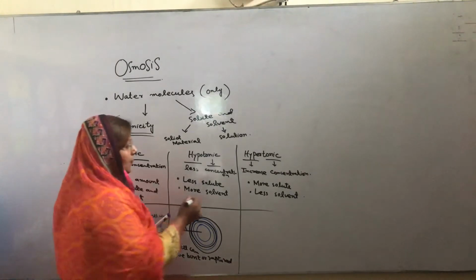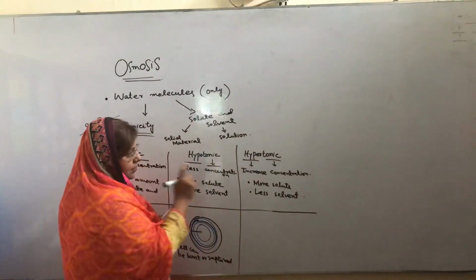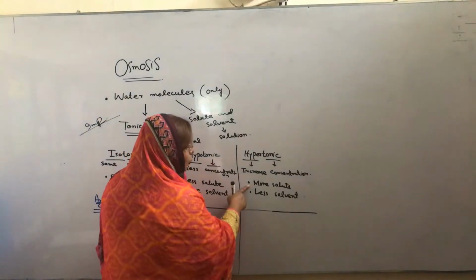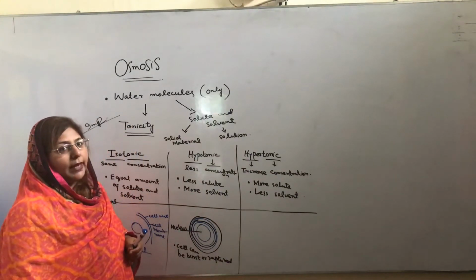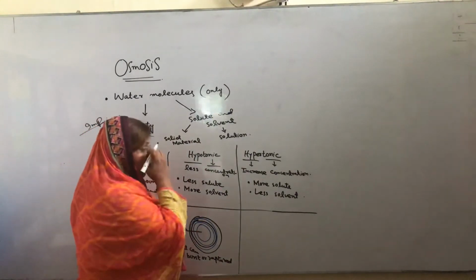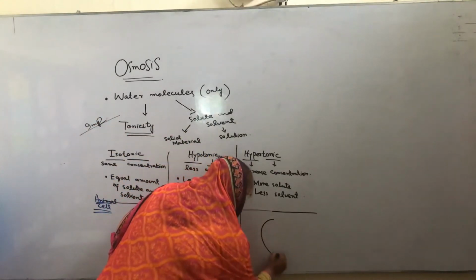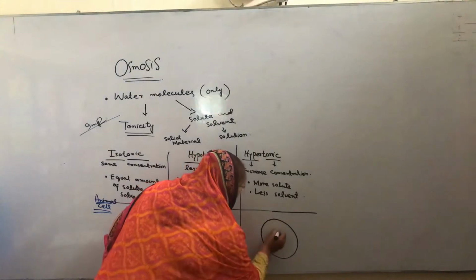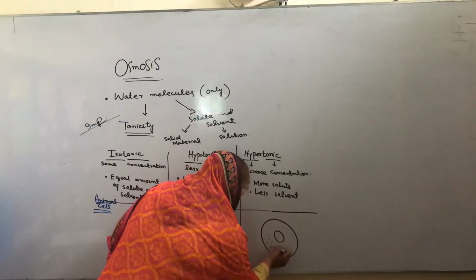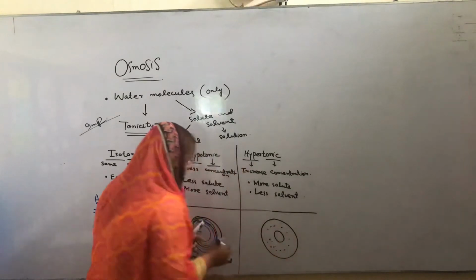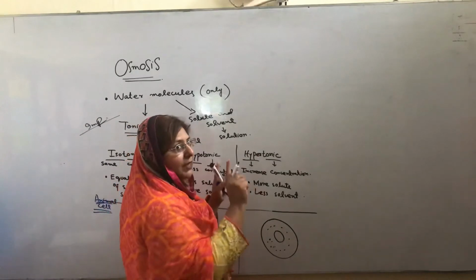But when we talk about hypertonic solution, hypertonic solution means that there is more solute and less solvent. It has more solute and less solvent. So what will happen? The body of the cell, we can see this is the shape of the cell and this is the nucleus, and we all know it has a cytoplasm all around it. So due to this environment, this cytoplasm will be shrunk.